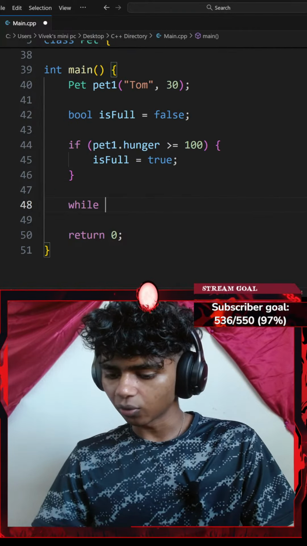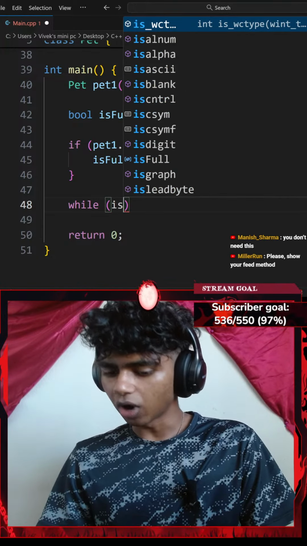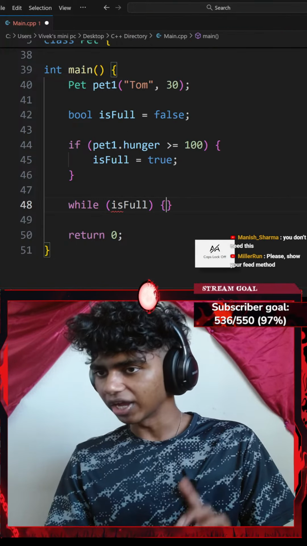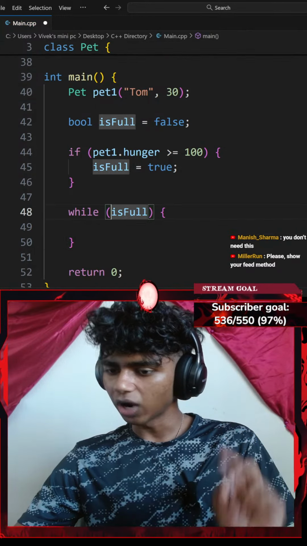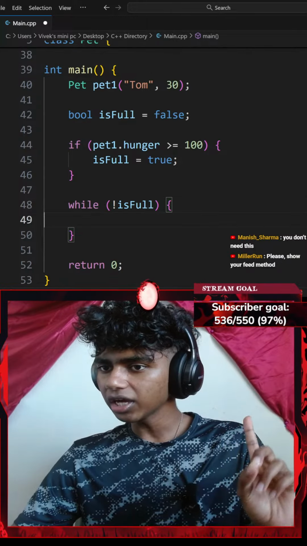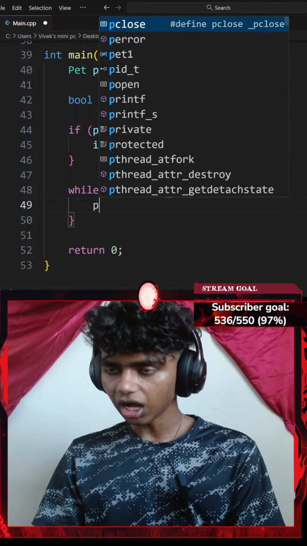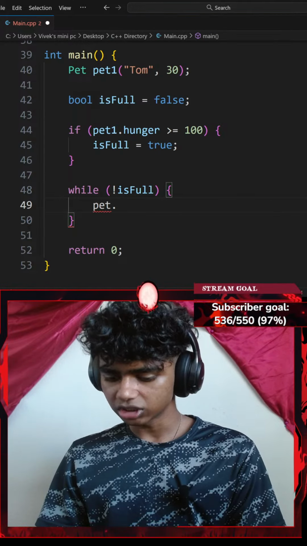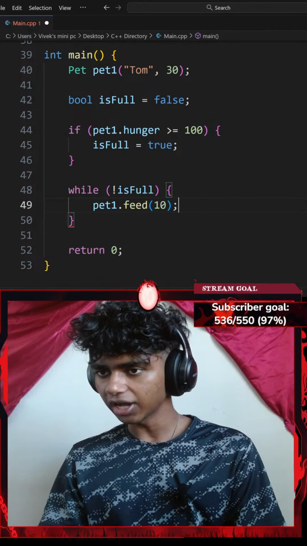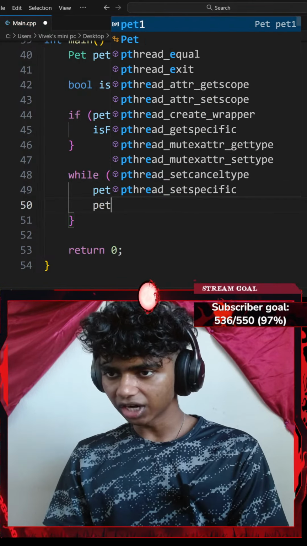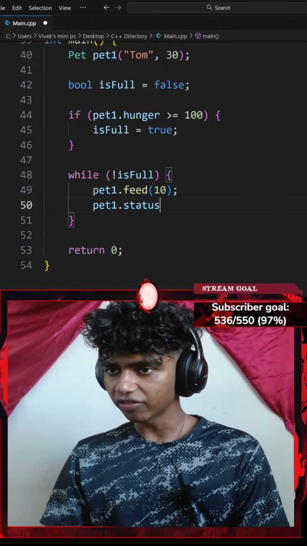While a pair of parentheses, okay, while is not full, while my object is not full, I'm going to do something. I'll go with pet1 dot feed. I want to feed my pets with maybe 10 hunger points. And then I'll go with pet1 dot status. Okay, I think this should work.